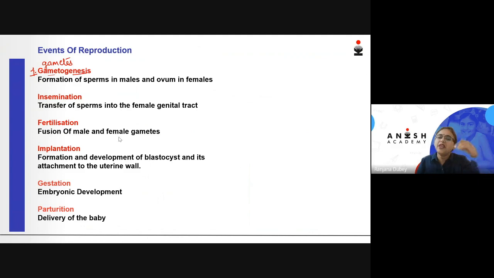Now, after the male and the female gametes have been formed, they need to be transferred. The male gamete needs to be transferred into the female genital tract. Now, at this point I would like to mention that in humans, there is internal fertilization.